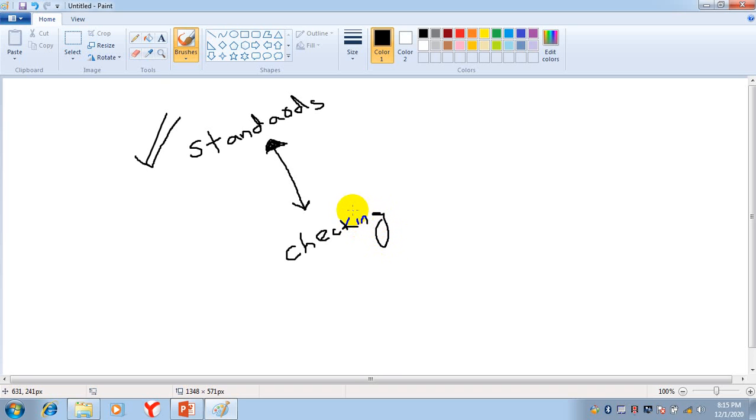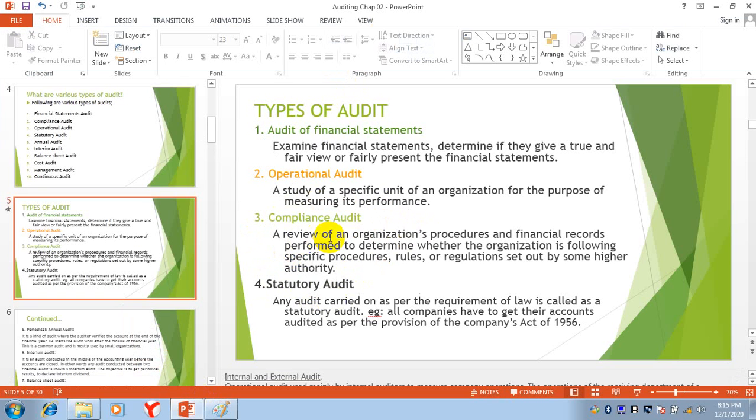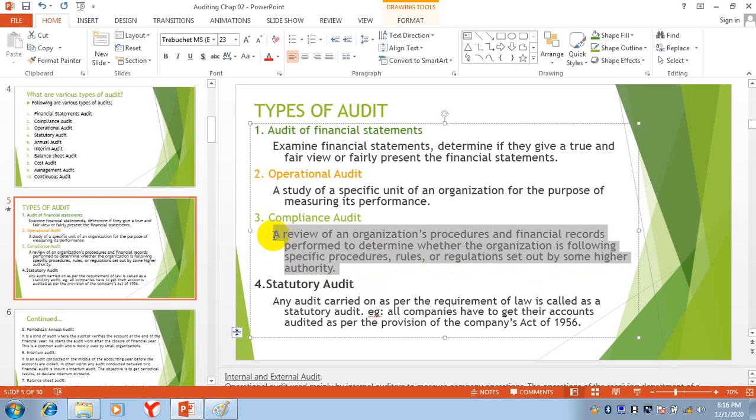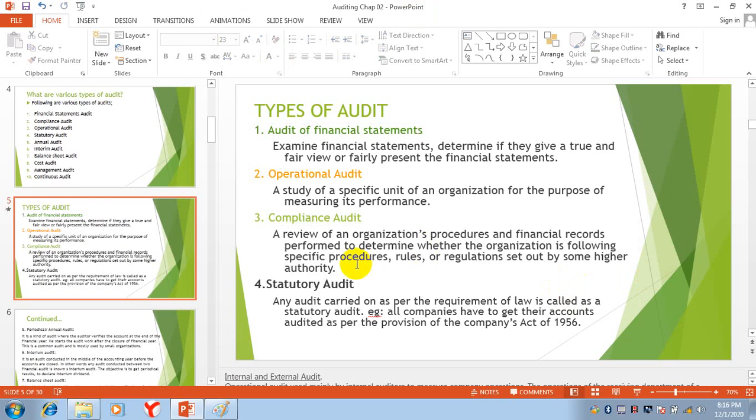The purpose of compliance audit is checking whether the standards that are set by the higher authorities are followed or not. So see, it is a review of an organization's procedures and financial records performed to determine whether the organization is following specific procedures, rules, or regulations set out by some higher authority. Just like I told you, the purpose is to check whether the standards are followed or not.